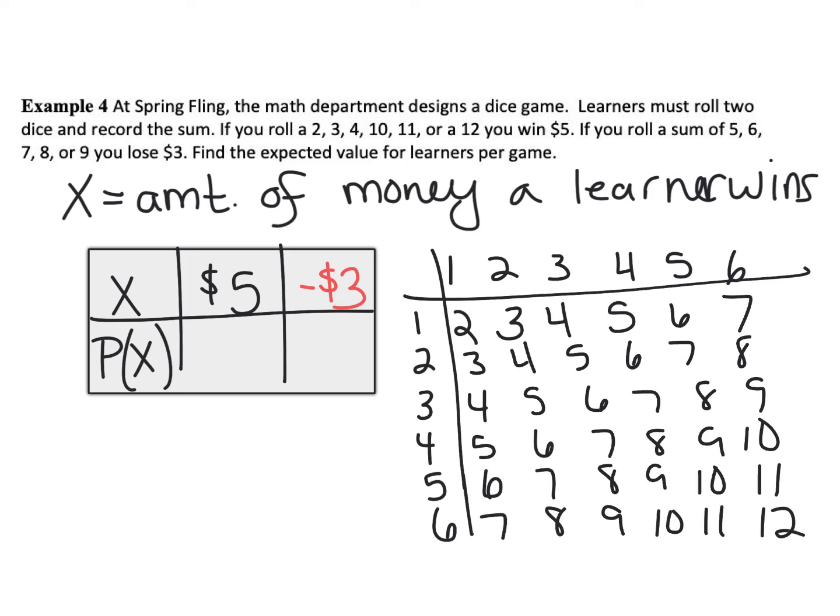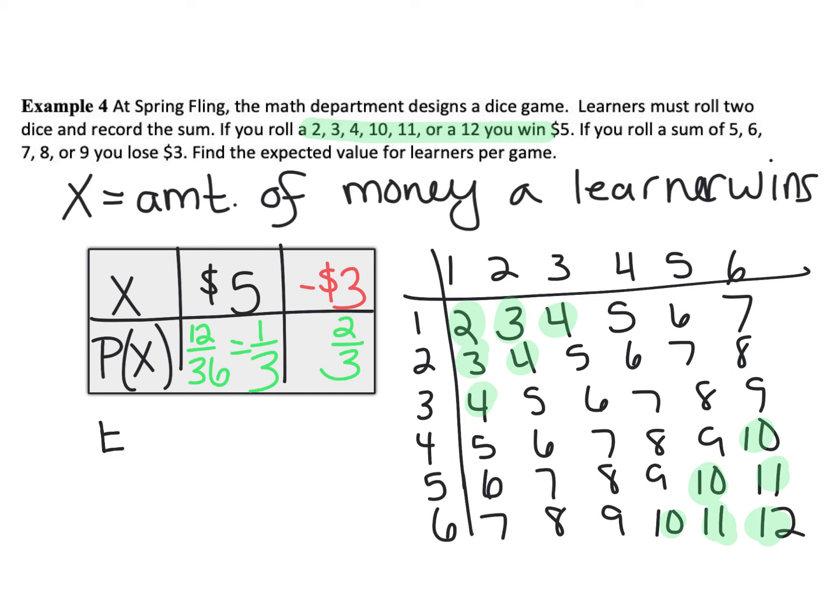So the probability then of winning $5 occurs when I roll any of these values: 2, 3, 4, 10, 11, or 12. So let me change that to highlighting 2, 3, 4, 10, 11, or 12. The ones highlighted in green are 6 out of 36, I stated that wrong. Excuse me, that would be 12 out of 36, which reduces to a third. Everything else would be 2/3 because my probability has to sum to 1.